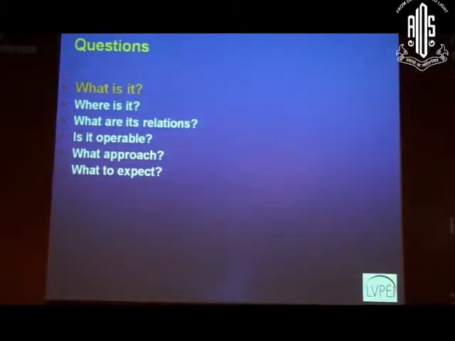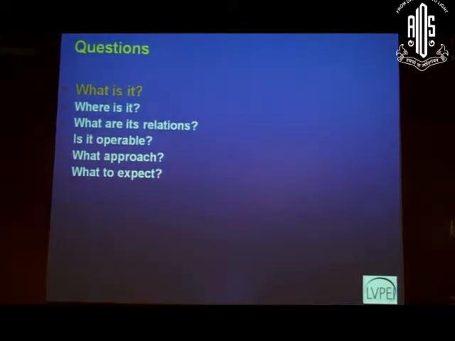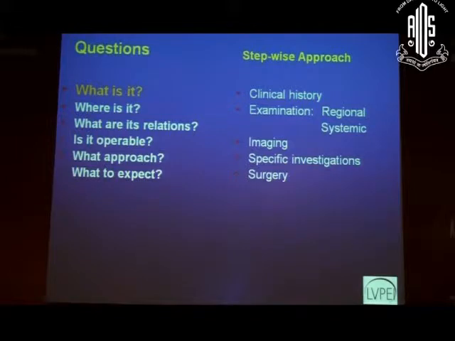So the first question which comes into the mind of an oncologist or an ophthalmologist when a patient walks in with an orbital lesion is, what is it? And the answer is a stepwise approach which involves clinical history, thorough clinical examination, imaging, specific investigations and surgery. But the key to the diagnosis is histopathology. So I will be just talking briefly on a few orbital lesions in children.